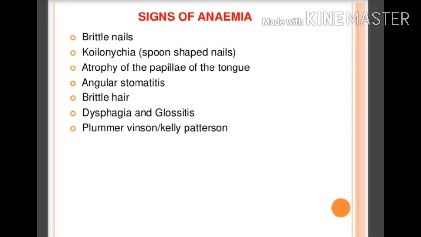So what are the signs of anemia? Can you tell me the difference between signs and symptoms? Comment in the comment box. So what are the signs of anemia? They are brittle nails, koilonychia, spoon-shaped nails, atrophy of papillae of the tongue, angular stomatitis, brittle hair, dysphagia, glossitis, then Plummer-Vinson syndrome or Kelly-Paterson syndrome. So these are signs of anemia.